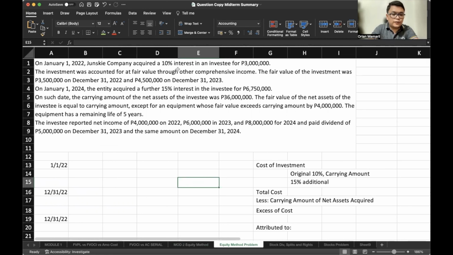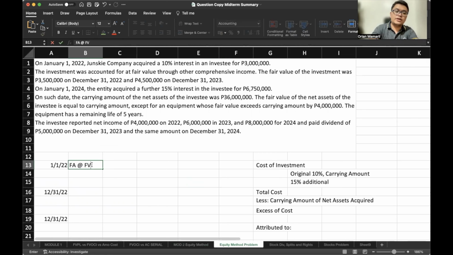All right. So if we will compute for the journal entries and record the journal entries for 2022, on January 1, 2022, we would debit financial asset at fair value OCI and credit cash.